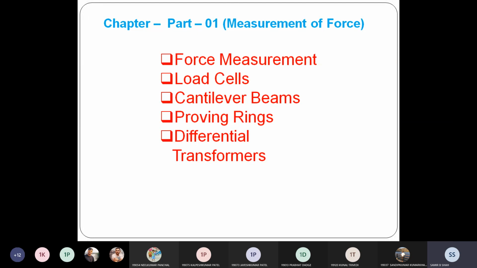Where mass is in kg and acceleration is in meter per second square. Okay, so kg into meter per second square, or we consider that in Newton.